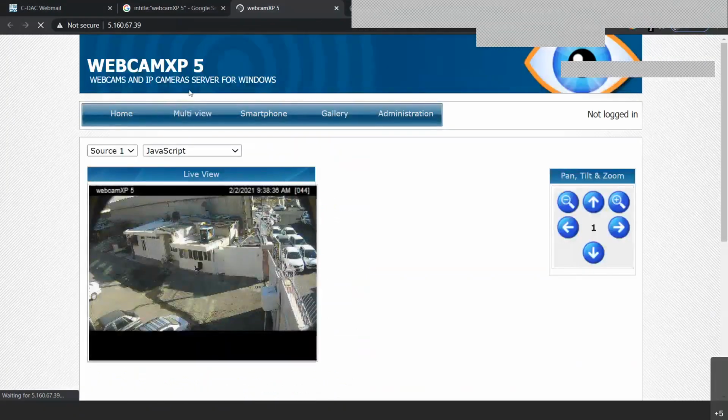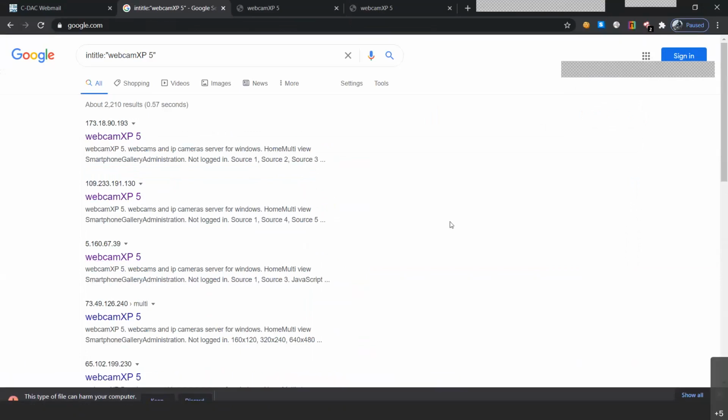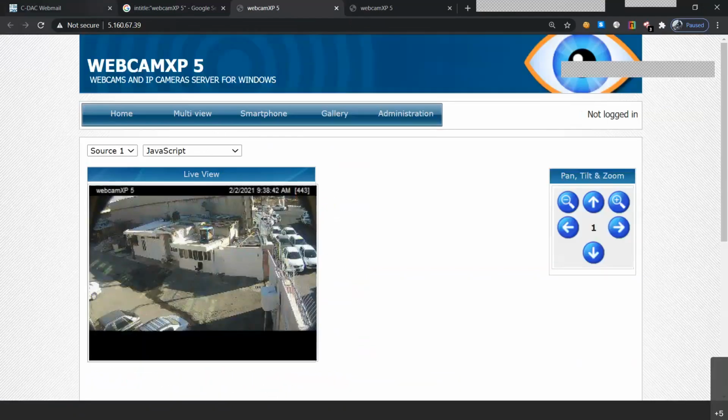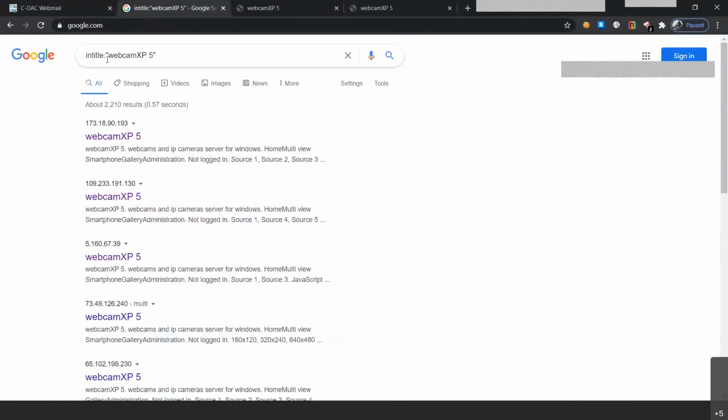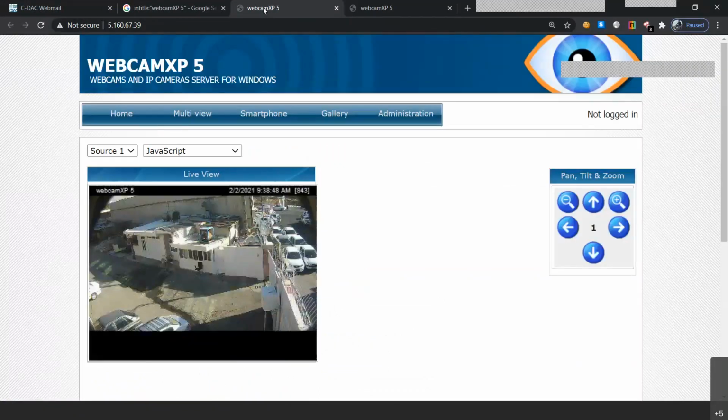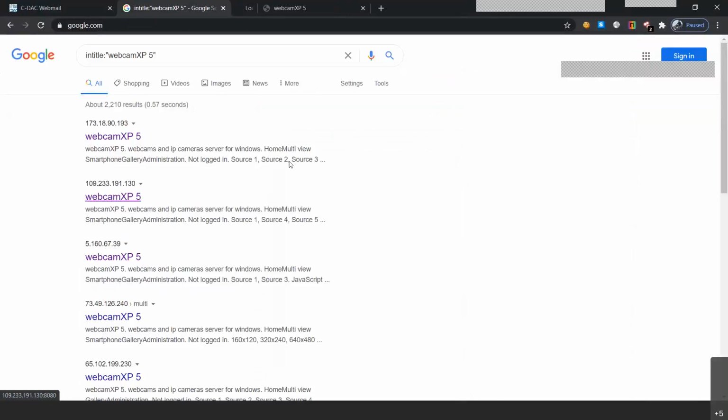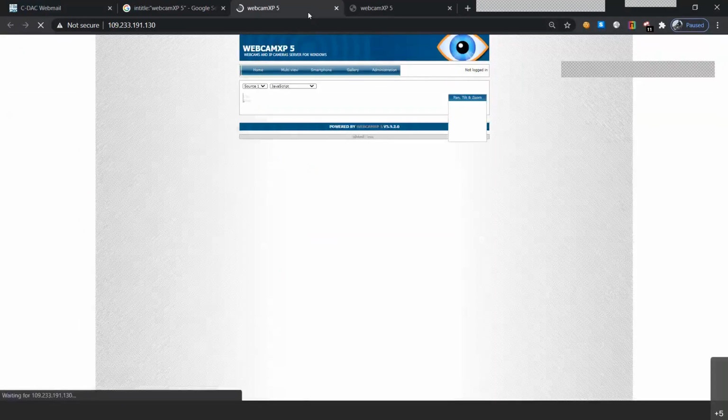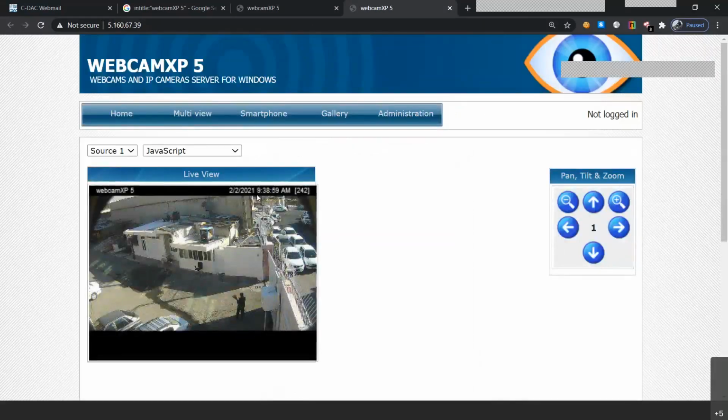So right now, one of the links that I just opened up contains the Webcam XP5. So I wrote Webcam XP5, and I was able to find out the Webcam XP5 title pages, as you can see. And we were able to find out pages that had webcams available to the public. So here's a webcam that contains today's date of 2nd February 2021 and the morning time of 9:39 a.m. And you are able to see a live footage of a particular webcam.